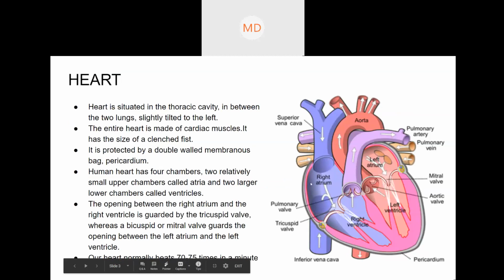And it will fill up the right atrium. Right atrium, it will fill. You can see this opening is there, this one, then this one is there.